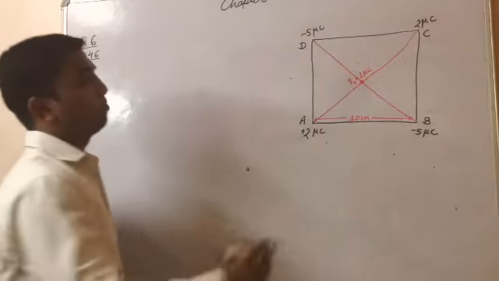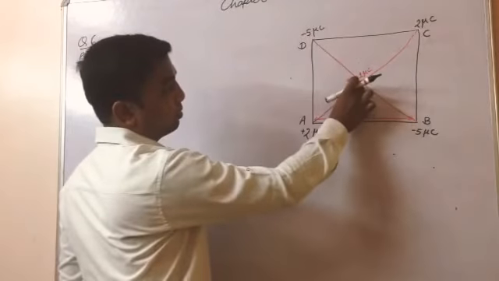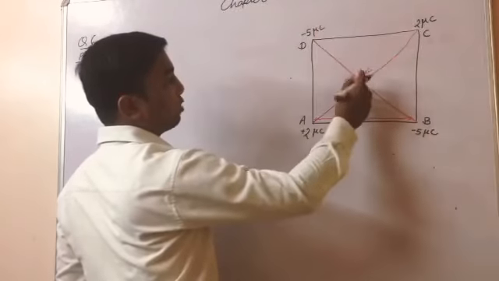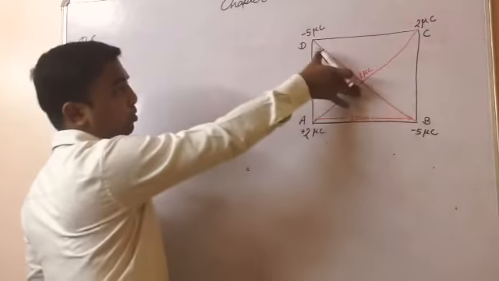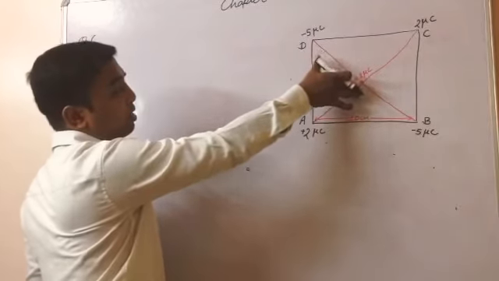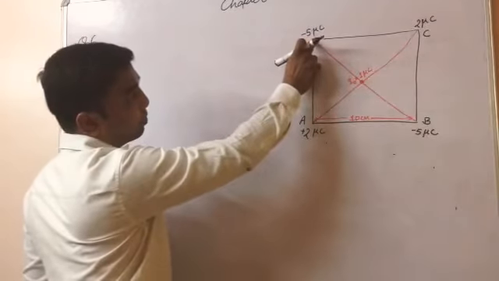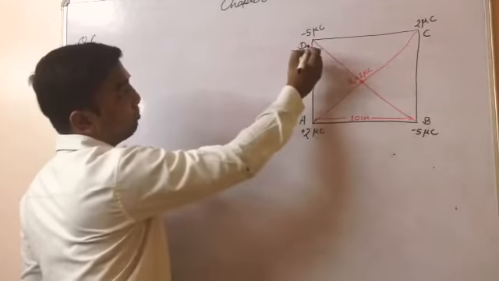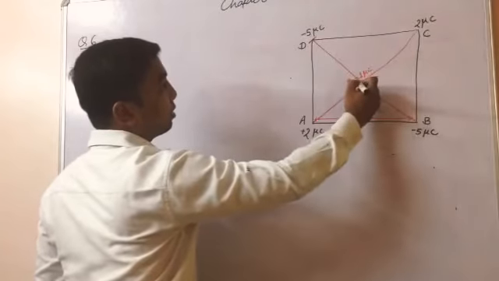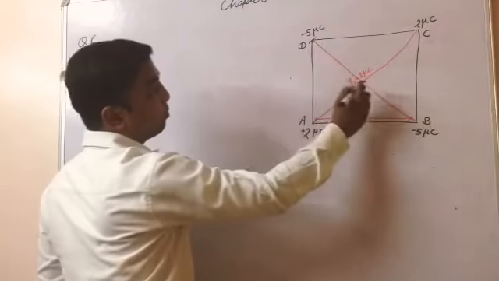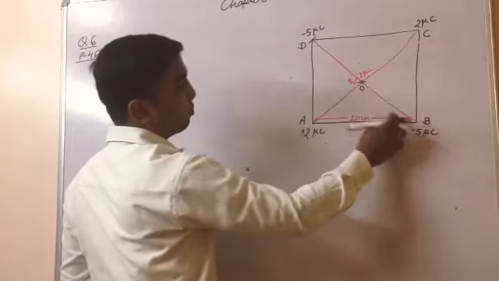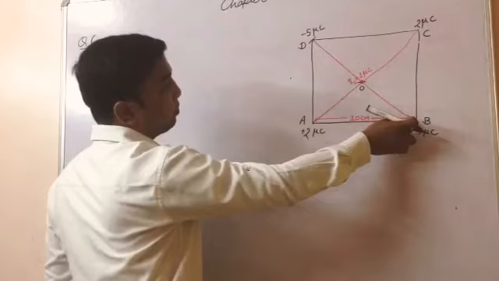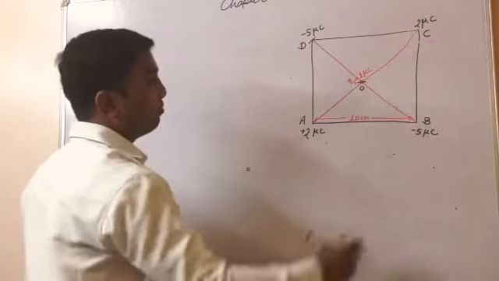Net force means the force by this charge, this charge, this charge and this charge. So to calculate the net force, what we should know? We'll use Coulomb's law, and we should know the gap between these 2 points. These 2 points means ultimately we should know the gap between point D to O, C to O, B to O and A to O. So ultimately what we can do, we will find out the length of the diagonal.